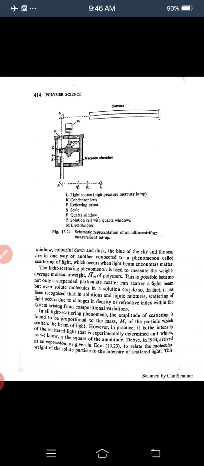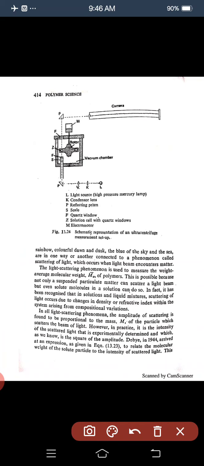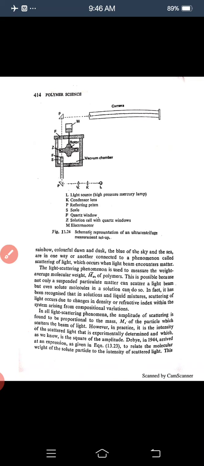In all light scattering phenomena, the amplitude of the scattering is found to be proportional to the mass m of the particle which scatters the beam of light. However, in practice, it is the intensity of the scattered light that is experimentally determined, and which, as we know, is the square of the amplitude.